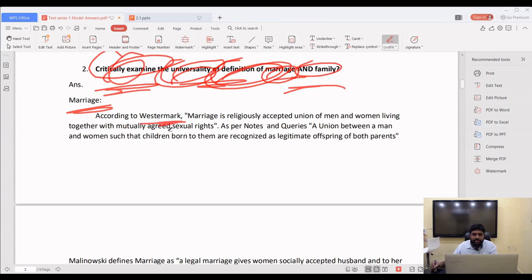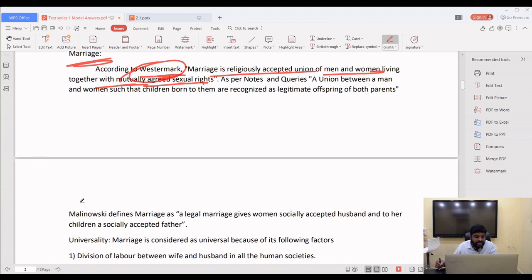See, Western market definition of marriage, you have to write a proper definition. Marriage is a religiously accepted union of men and women living together with mutually agreed sexual rights. Western market definition is there. Malinowski's definition of marriage is there. In your notes, I provided one more extra definition. So you can write the Western market definition or the Malinowski definition, either one.